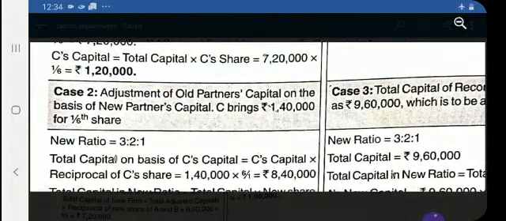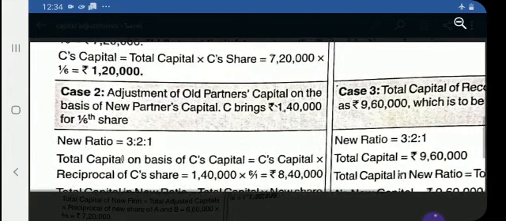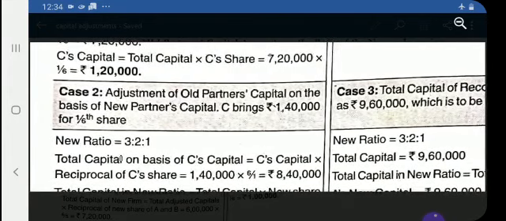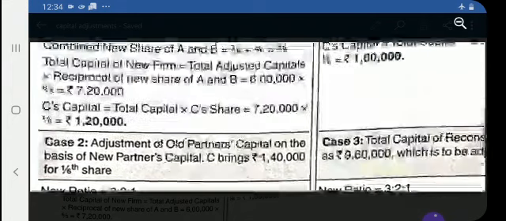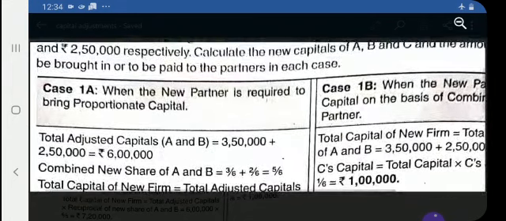This is as per your syllabus. Many other cases are also given in the side books, but you will strictly follow the syllabus given as per the NCERT book, and based on this case you will get a question in the NCERT book and you just solve the question. Now move to the second case, when the adjustments are done and the new partner is required to bring proportionate capital, then what steps do you have to follow?